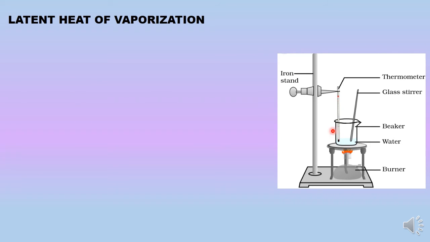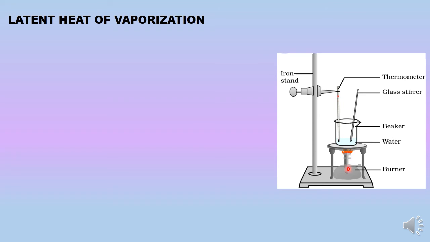So what is latent heat of vaporization? Let us try to understand this also. So if we see this setup where the water at room temperature was provided with a constant amount of energy, slowly its temperature will start rising from the room temperature, and after a certain point it starts boiling. Now what is that temperature? So that temperature is 100 degrees Celsius or 373 Kelvin.